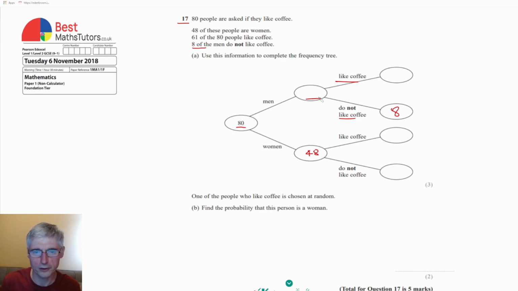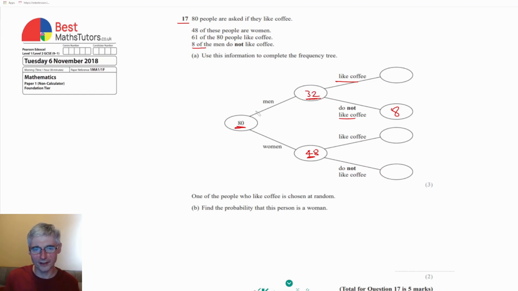What we can also see is that if we've got 80 people and 48 of them are women, then we can work out how many men we've got there. Because the 48 and whatever the number is for the men must add up to 80. So that would mean that I must have 32 men in this survey.